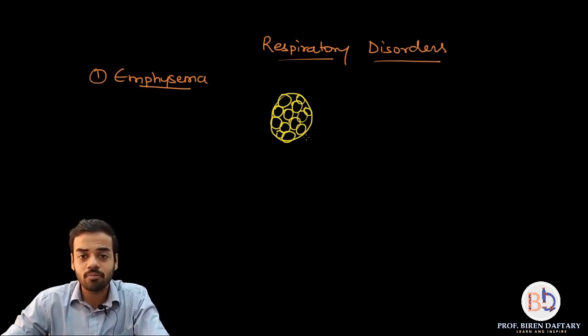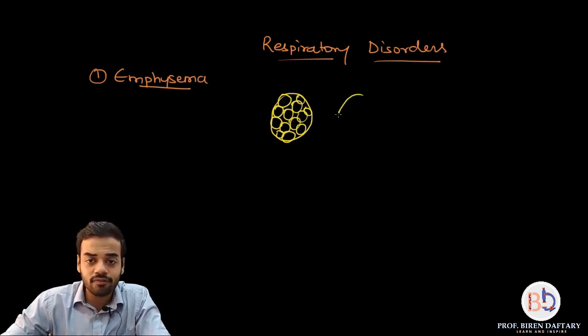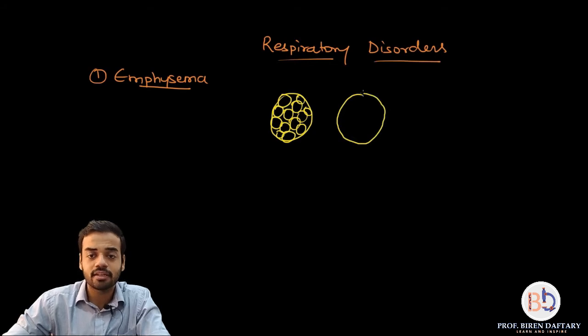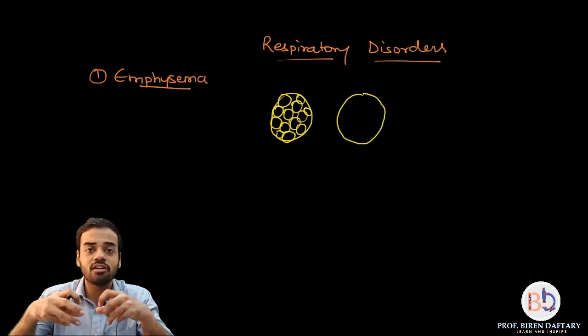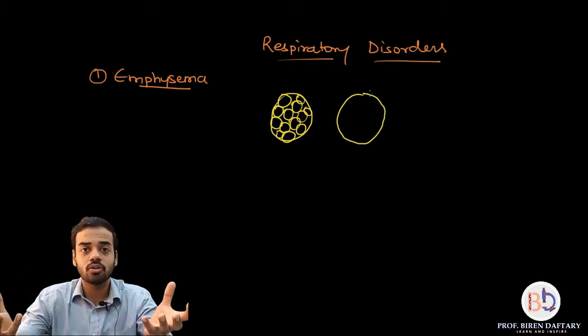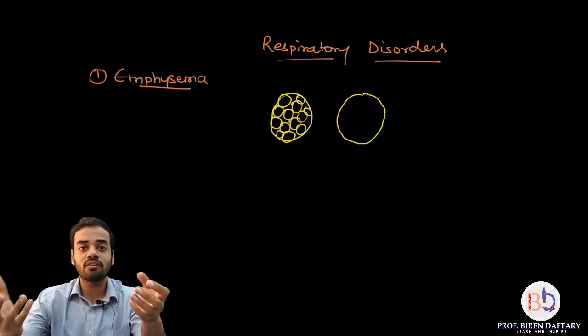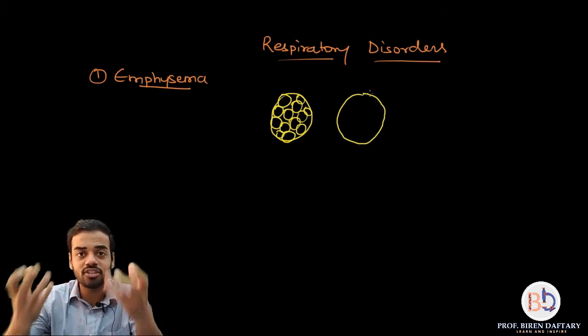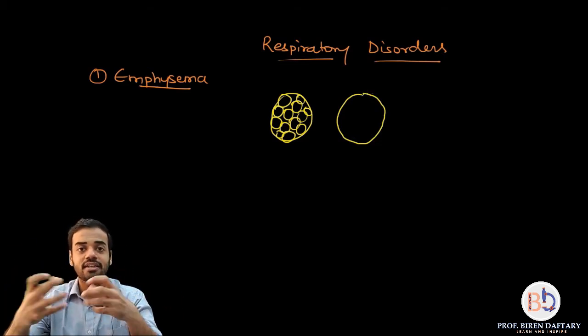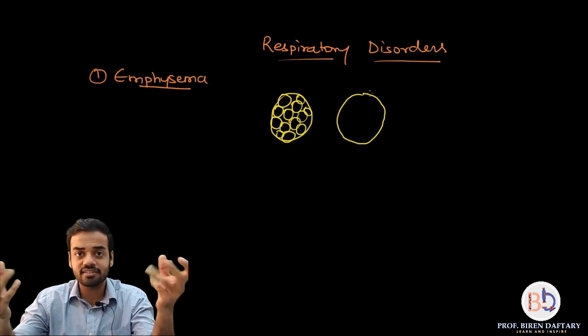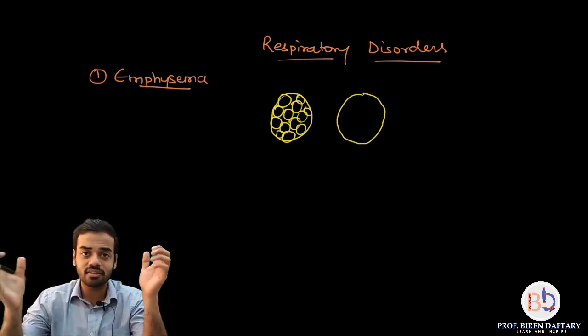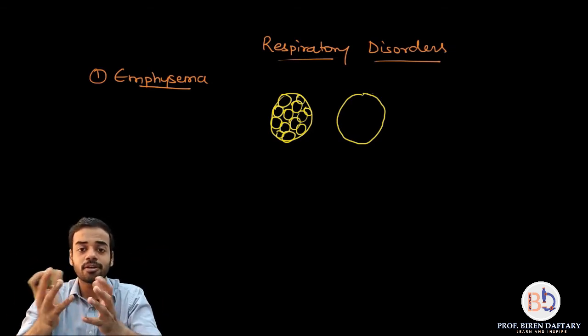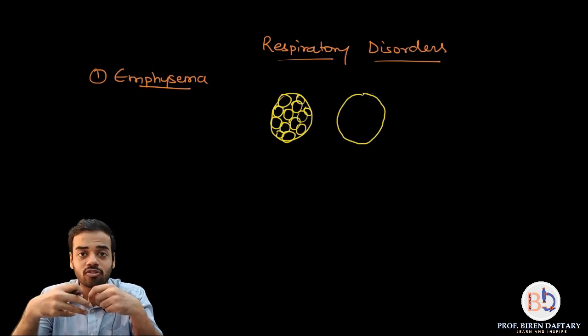Over a period of time, this entire alveolar sac becomes empty, meaning all the individual alveoli have burst. So what is the function of alveoli? When you take air inside, each of these alveoli expand because they are elastic. Similarly, when you remove air by expiration, they reduce in size. But now you don't have individual alveoli, as all of them have burst.